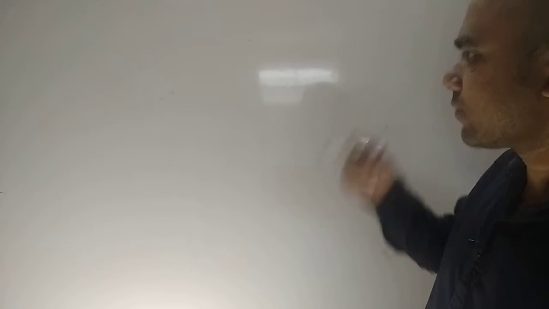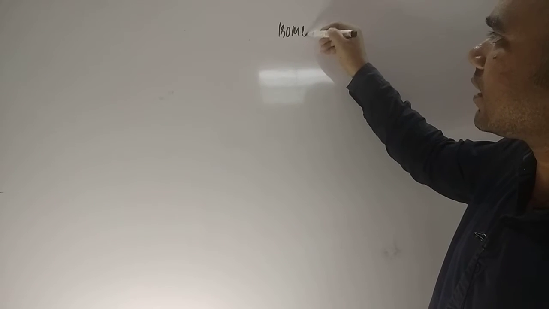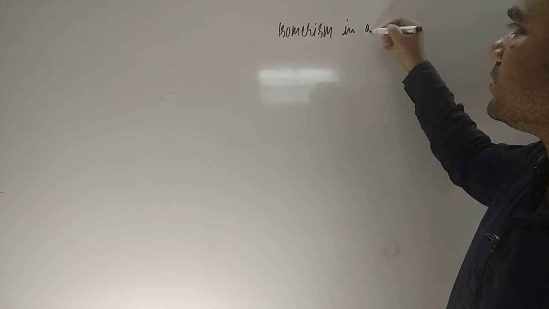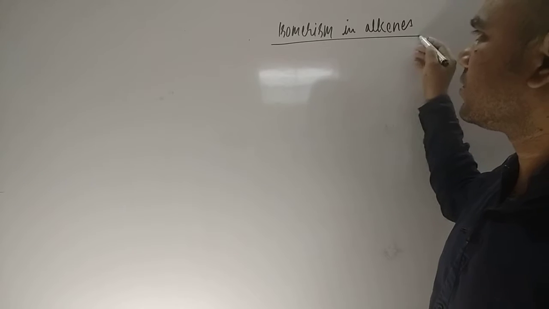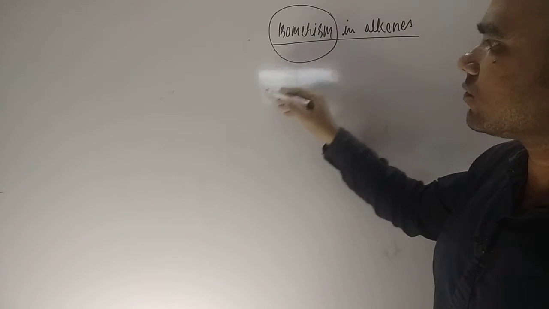Okay, so let us have a look, students. We have already studied isomerism in GOC, and similarly we are going to understand isomerism in alkenes. So dear students, we have to firstly understand what is the meaning of iso.